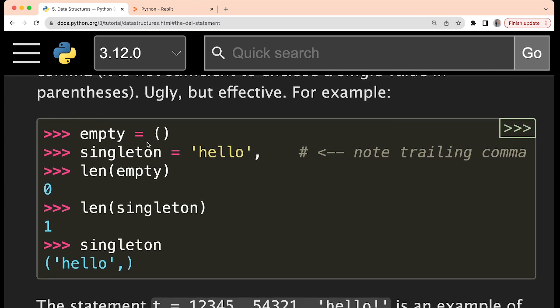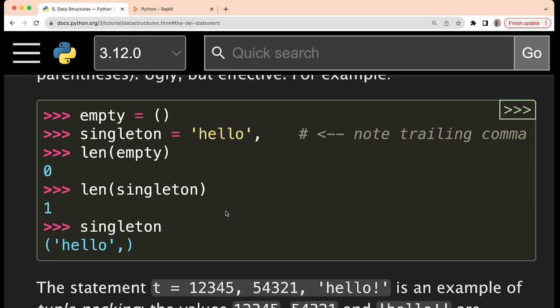Okay, so now I hope it is clear. So you can see the examples. Empty is equal to open means completely empty parenthesis. So in this case it will be considered as an empty tuple. Length you can print and it will come 0, and otherwise single element is stored like this. So please take care of these two special cases.